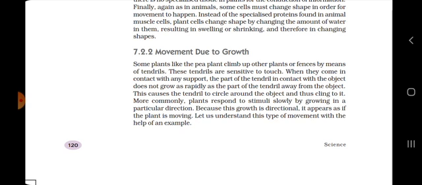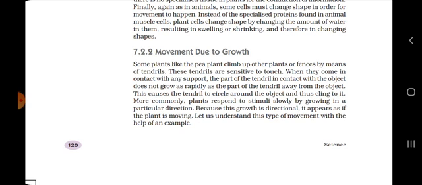So you can see that they need a medium to travel from one place to another. If the tendril has any support such as a fence, wall or the bark of another tree, it will grow fast. But if it does not have such support, it will stay as it is, and the growth will be limited. This causes the tendril to circle around the object and thus cling to it.